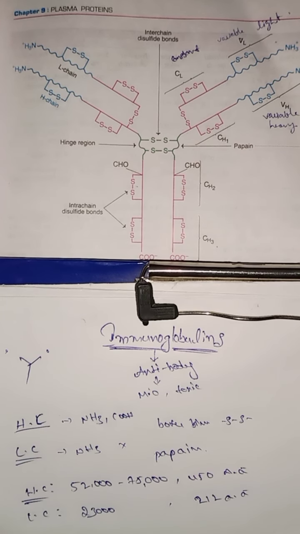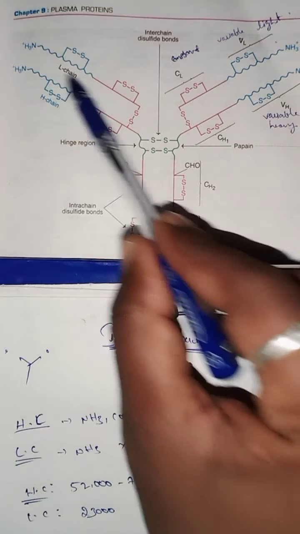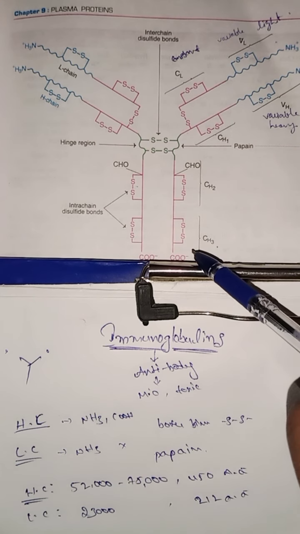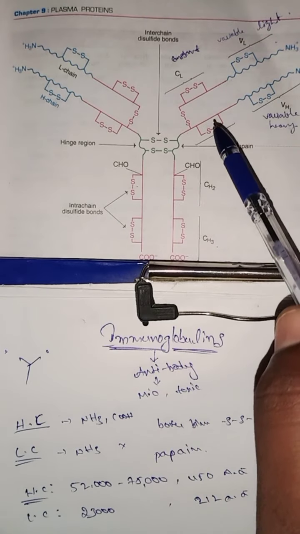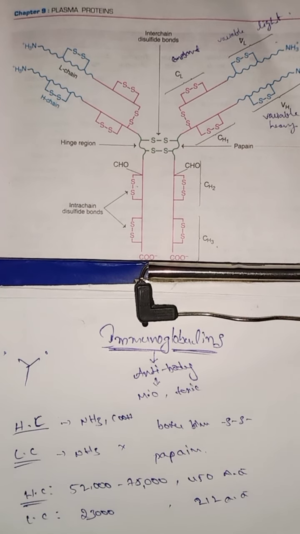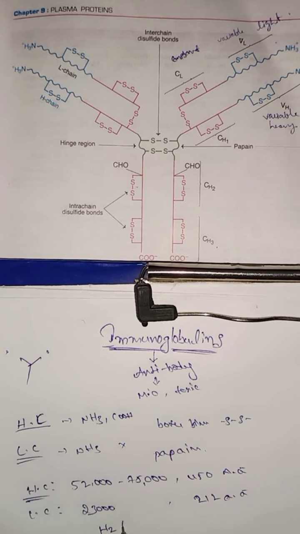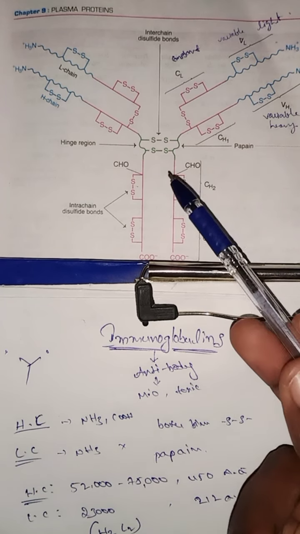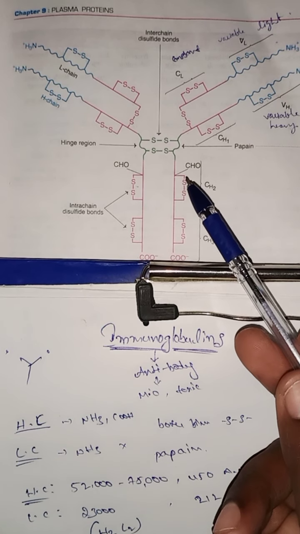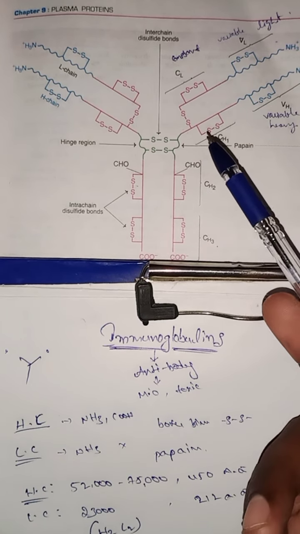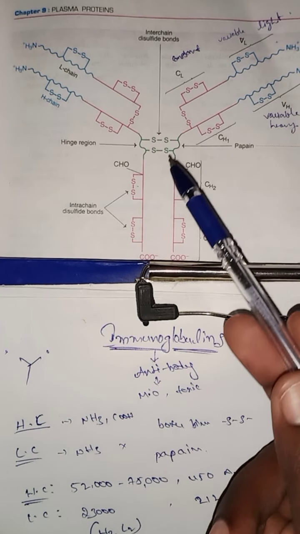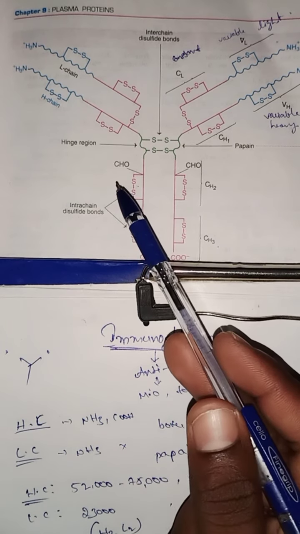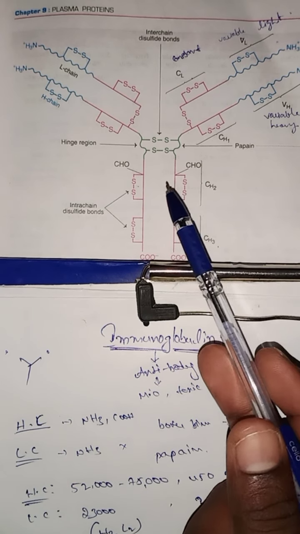These two are known as the light chains, and from NH3 to COOH is known as the heavy chains. Two heavy chains and two light chains are present in the immunoglobulin, like H2L2. H2 means heavy chains, L2 means light chains. Totally how many light chains are present? Two light chains and two heavy chains are present in the given immunoglobulin structure. One heavy chain and one light chain are bound by disulfide bonds, and the two heavy chains are bound at the hinge region, the papain bonds.